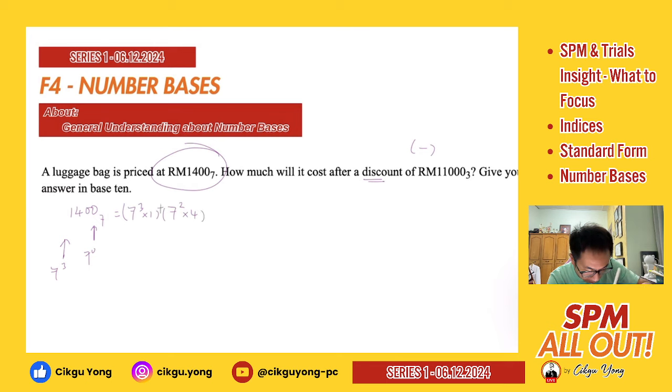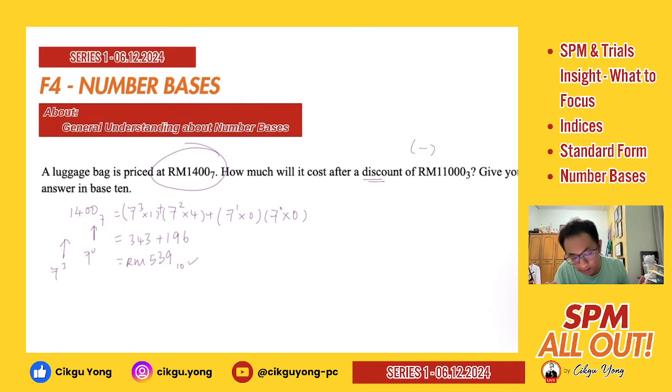This is an addition. 7^1 times 0, 7^0 times 0. This is the general idea for finding your number value. So 7 times 7 times 7, you get 343, plus 7 times 7 times 4, which is 196, and again the back ones are 0 and 0 because you are multiplying with 0. So 196 plus 343, you get 539. This is 539 in base 10 because you are looking for the number value.